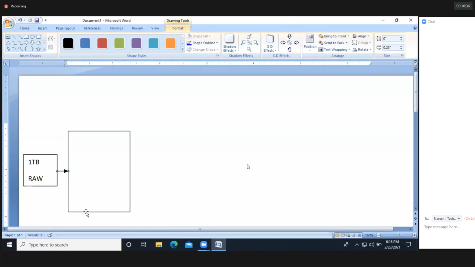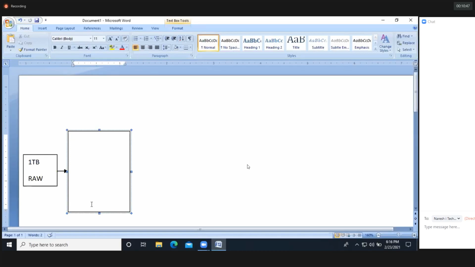Now I'll give some information about Windows, and according to Windows, we are going to discuss Linux also. So now I purchased one new brand hard disk. It may be Samsung, it may be Seagate, so there are different brands. If you purchase a new brand hard disk, it doesn't have any file system. So it's a raw hard disk. Raw means it doesn't have any file system.